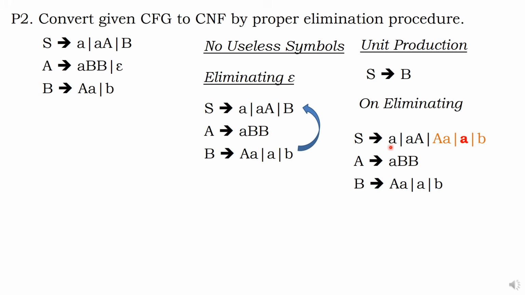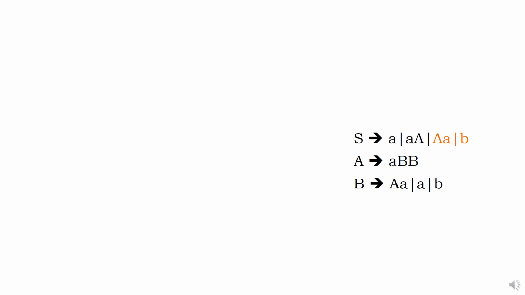Now, what is the beauty here? This A and this A, it is repeating. One A can be removed. A can be eliminated. If I do, what is the story? That A is eliminated. This is the story. Come on. Useless symbol is eliminated. Epsilon production is eliminated. And the unit production is also eliminated.